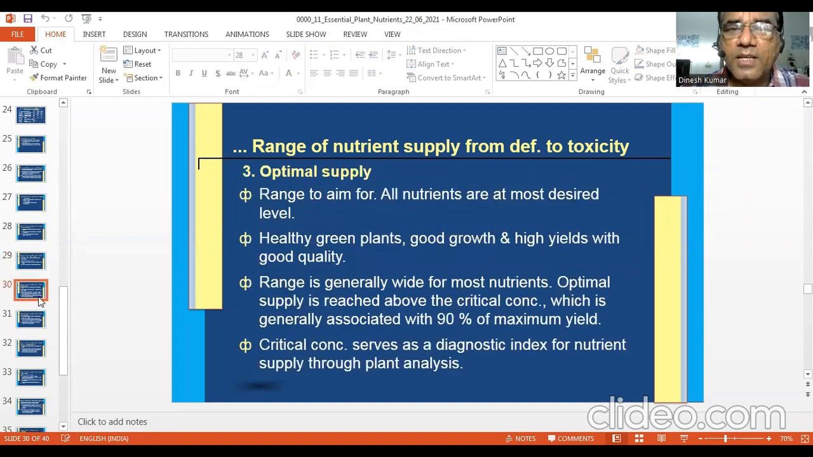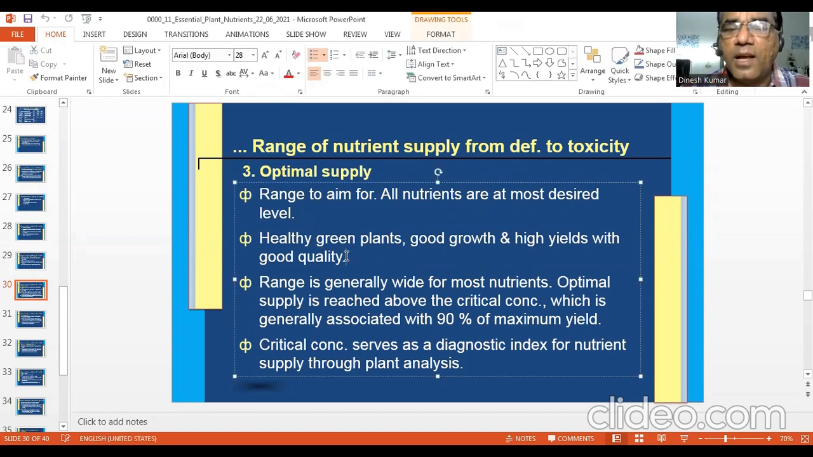Optimal supply, the range to aim for. All nutrients are at the optimum or desired level. And here you will get the best growth, healthy green plants, good growth, and high yields with better quality. The range is generally wide for most nutrients. Optimal supply is reached above the critical concentration, which is generally associated with 90% of the maximum yield.